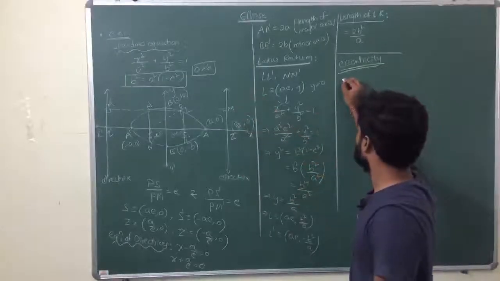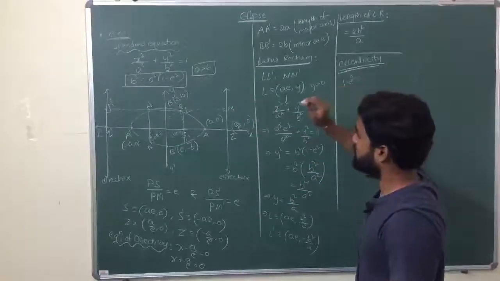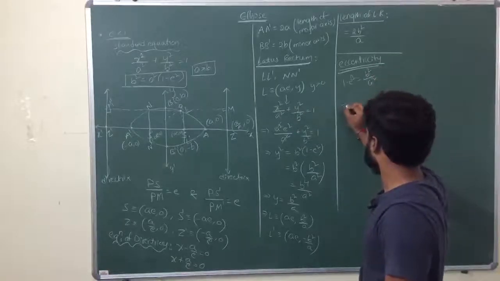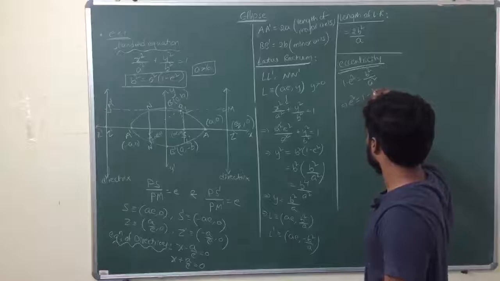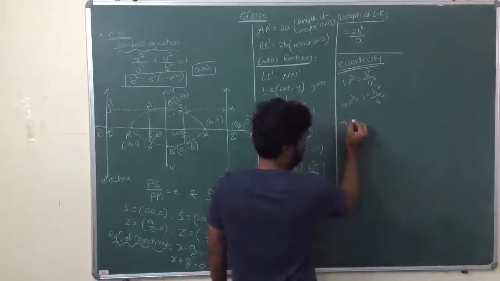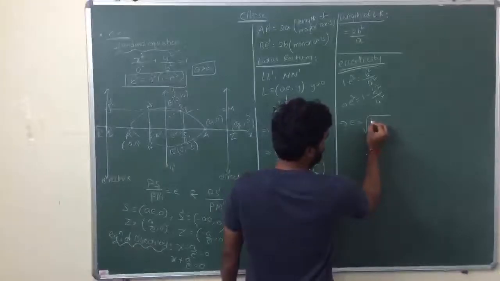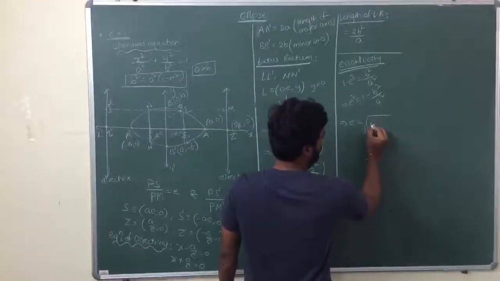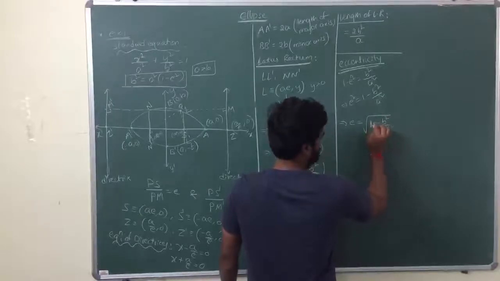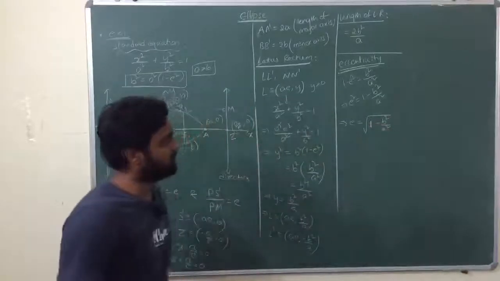Now, what is 1 minus e square? 1 minus e square is equal to b square by a square. So e square is equal to 1 minus b square by a square. So e is equal to under root of 1 minus b square by a square.